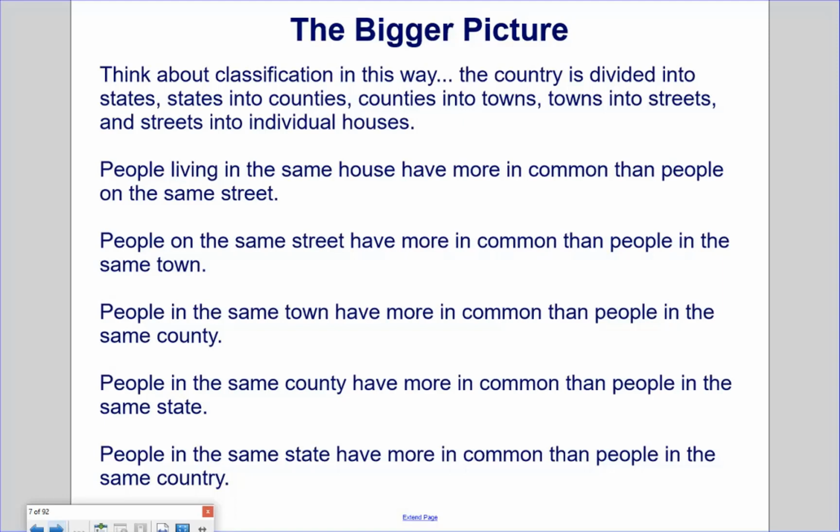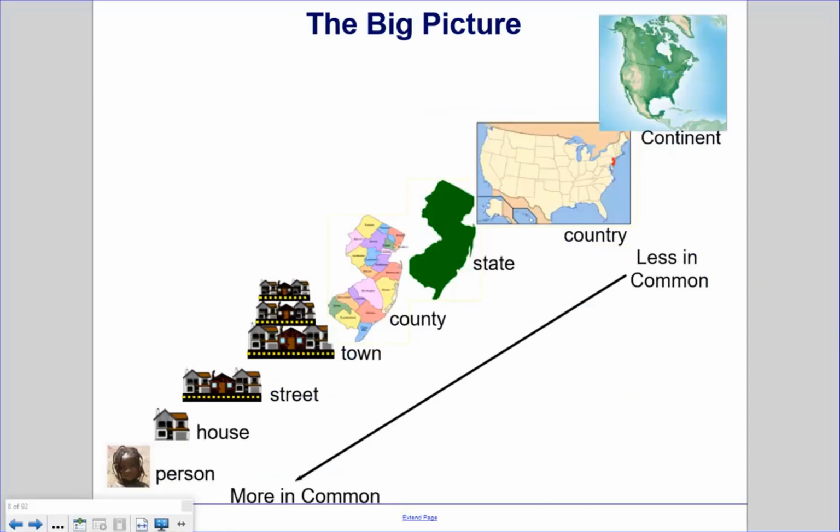People in the same town have more in common than people living in the same county. People in the same county have more in common than people in the same state. People in the same state have more in common than people living in the same country. The big picture. In this diagram, the continent is the broadest category.